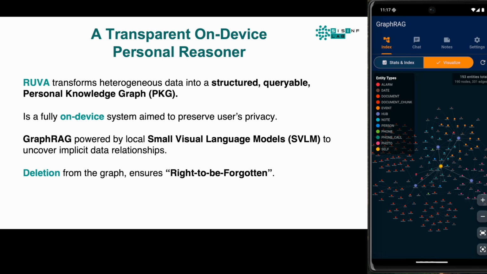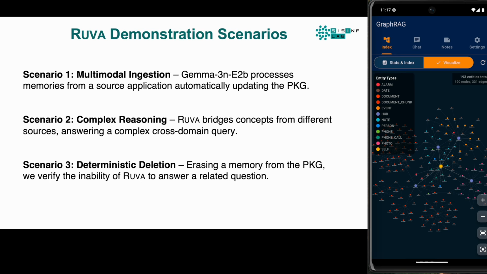We propose a paradigm shift from black box retrieval to a glass box architecture. We call it RUVA. RUVA is a neurosymbolic graph RAG architecture that runs entirely on device. We built this to be an oracle for your personal data: transparent, private, and verifiable.